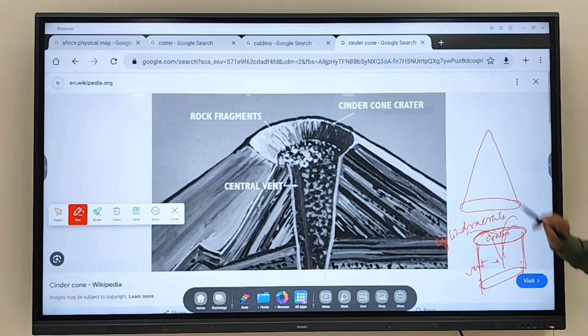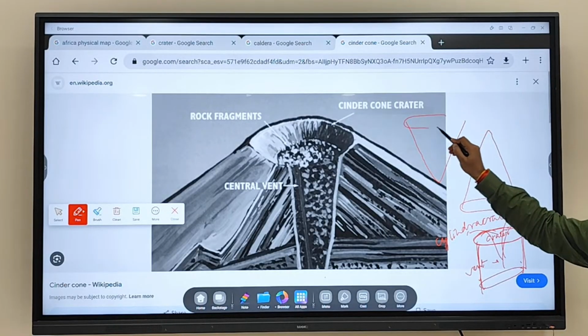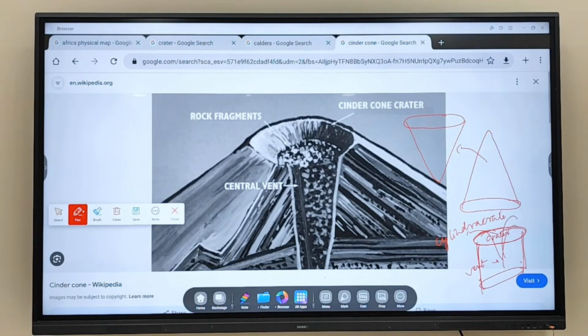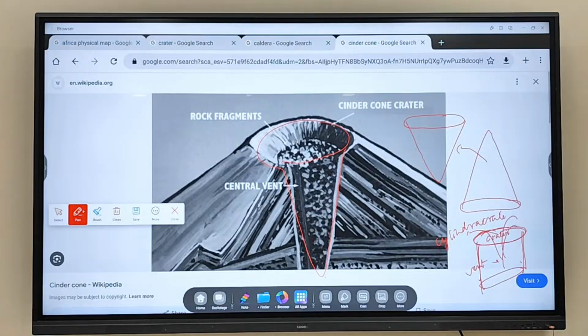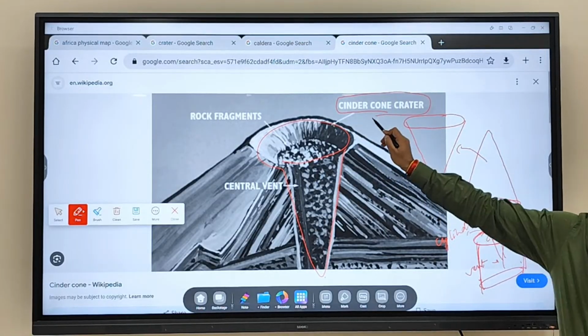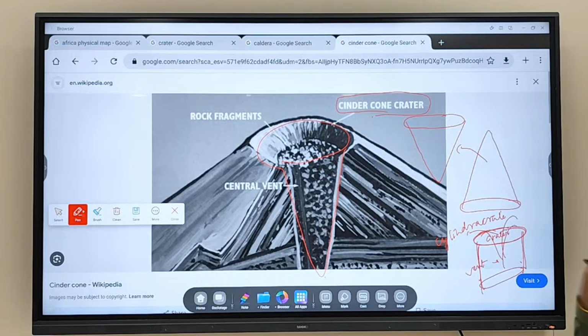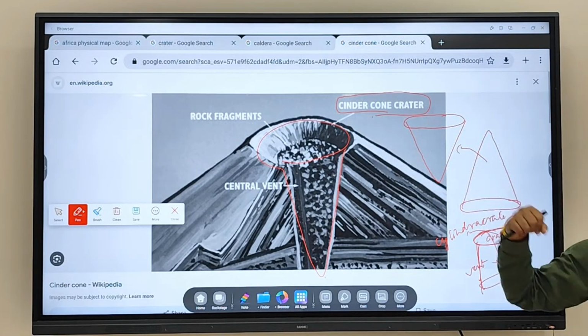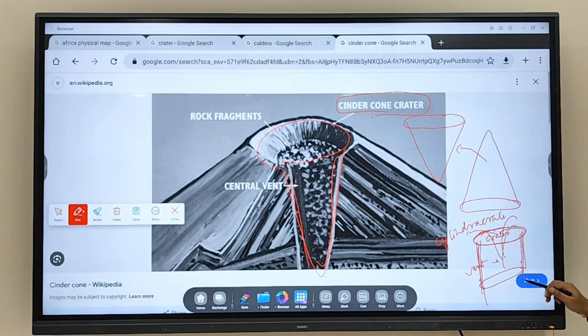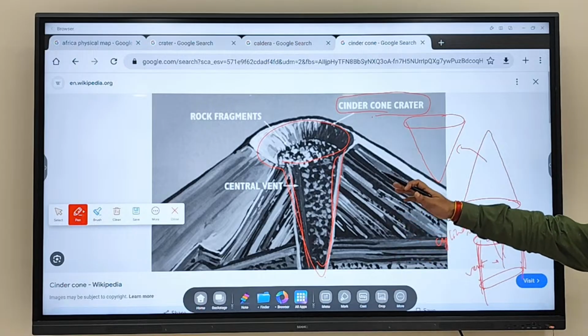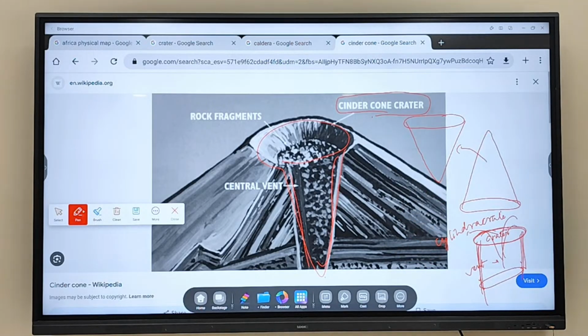But when you see this type of eruption, let's invert this one. When you invert the cone, you are going to get this type of cone. So this type of cone is referred to as which crater? Cinder cone crater. So a crater can be of cylindrical type, or of cone type, depending upon how the vent is created, whether it is linear in nature or cone in nature. You can have a cinder cone, you can have a cylindrical crater, different types of craters you can see. Clear? Any doubt regarding this part?